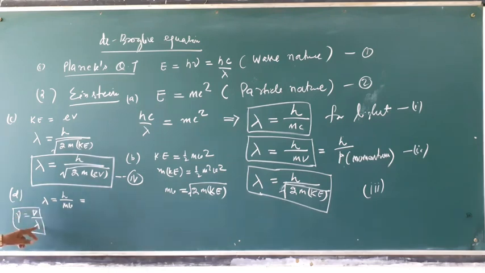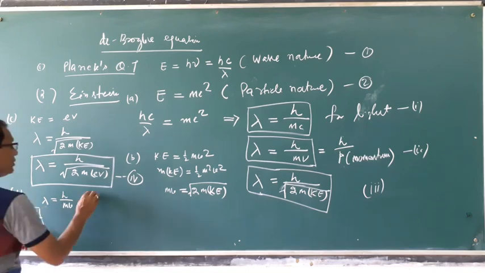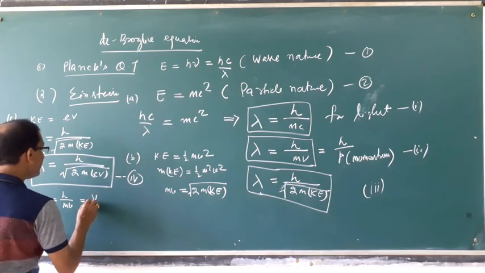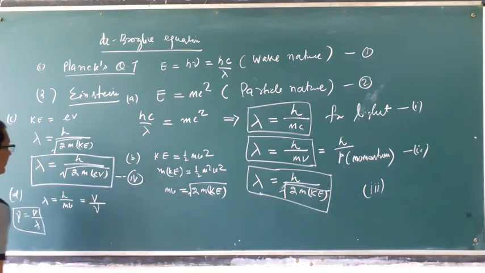So lambda is equal to velocity by frequency. Lambda is equal to h by mv, and this lambda is equal to velocity by frequency.